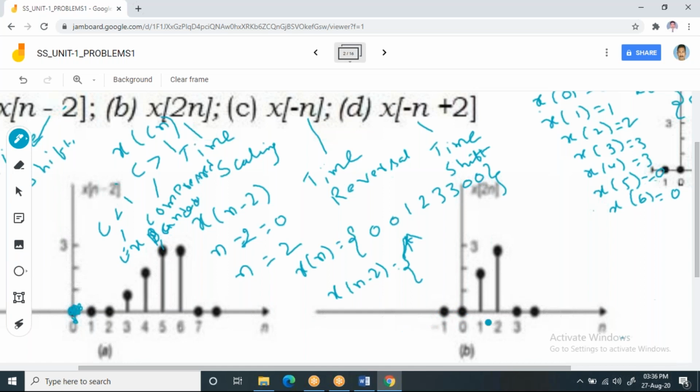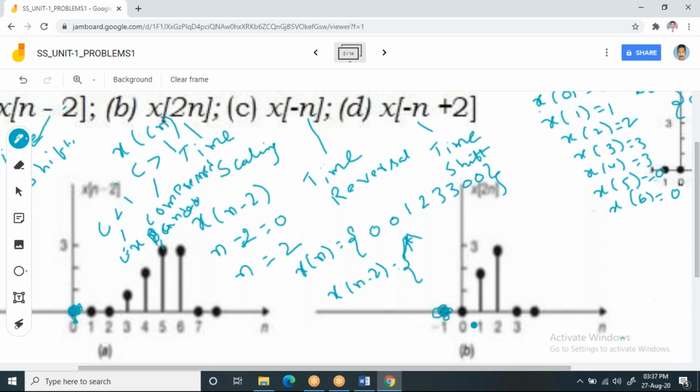The reason is, since the waveform starts at minus 1, the moment you substitute n equal to minus 1, you don't have it. So please don't consider this part. The waveform will start only here. Now if you consider n equal to 0, x of 2n is also 0, so you don't have the problem.